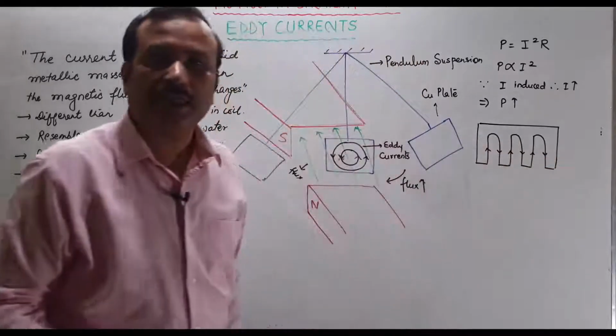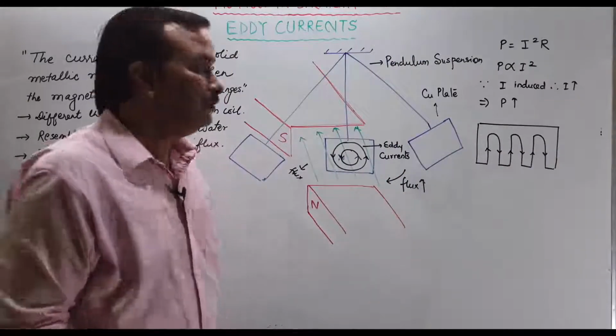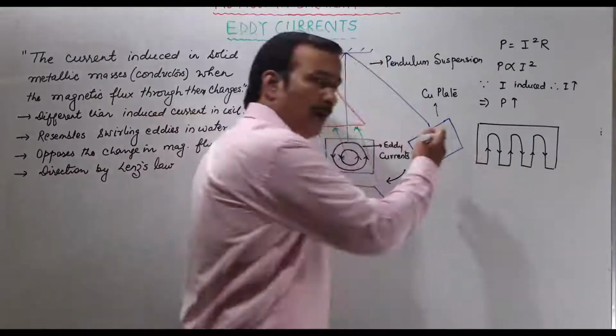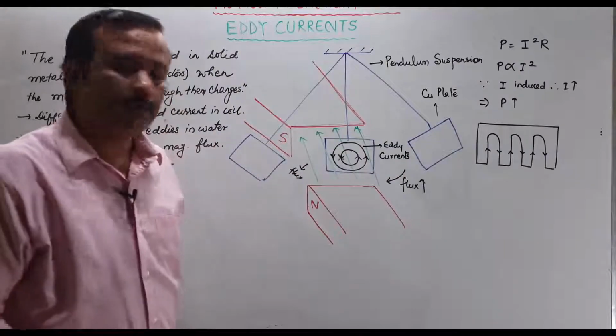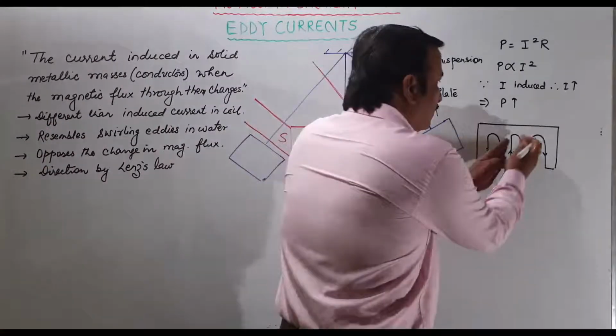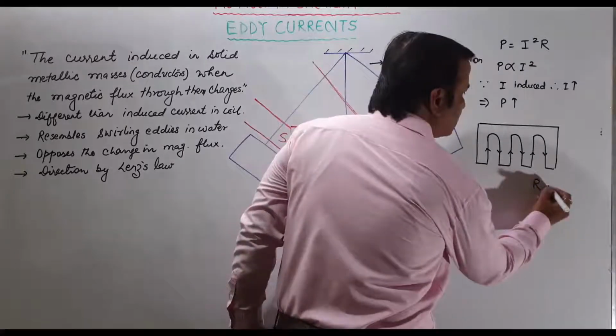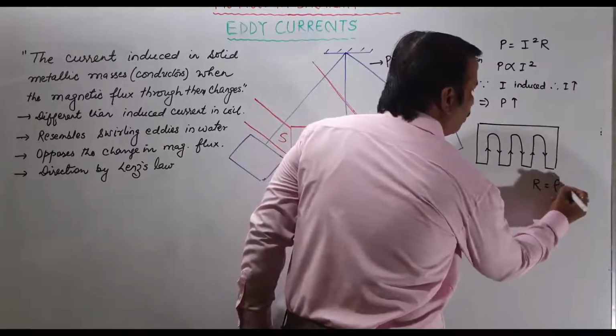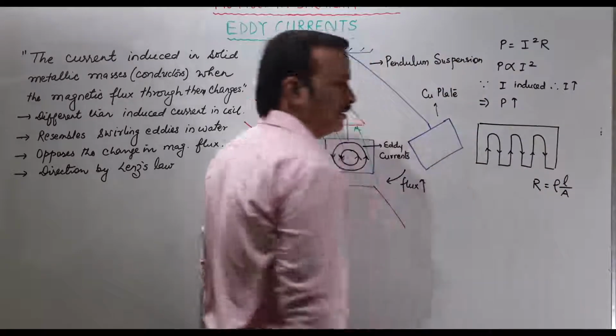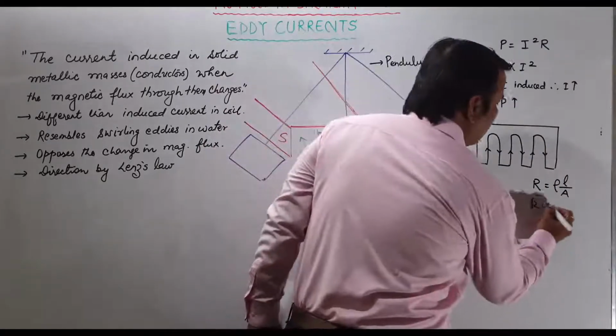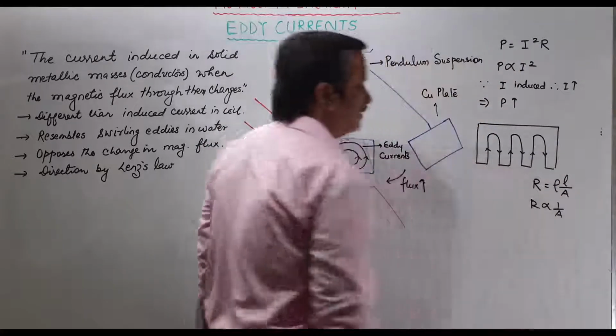लेकिन इसमें क्या हो जा रहा है? Why is it like this? Why is power loss reduced in this case? Because आपने कुछ एरिया उससे निकाल दिया है. हमको मालूम है R is equal to rho L by A. R is inversely proportional to area.